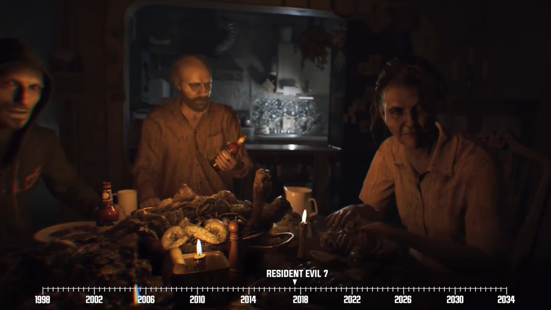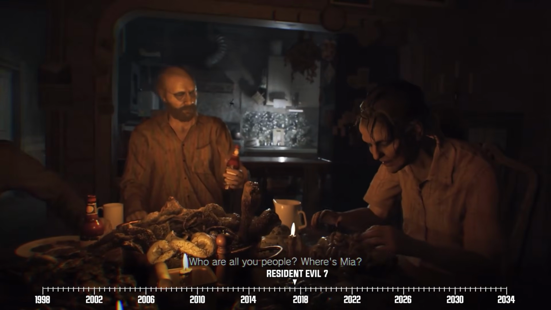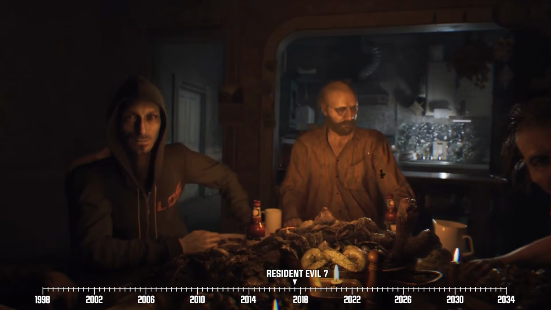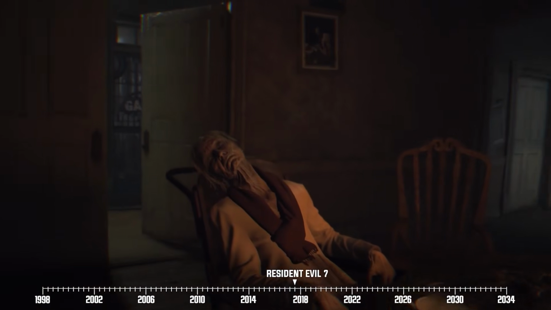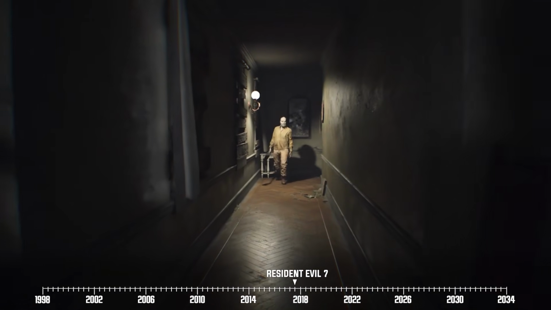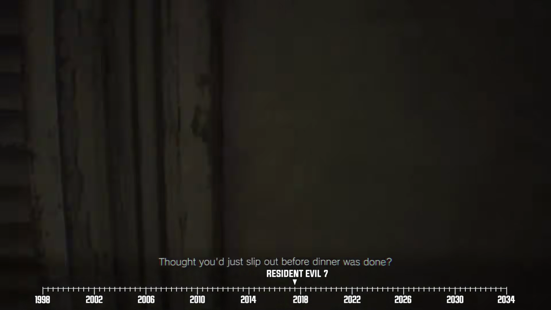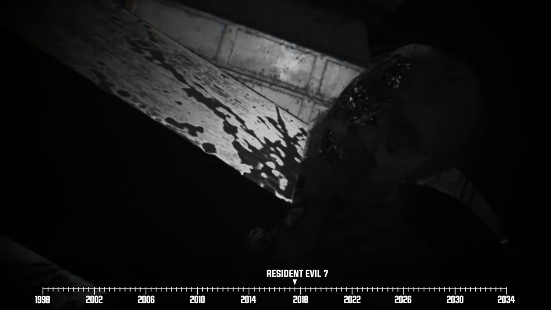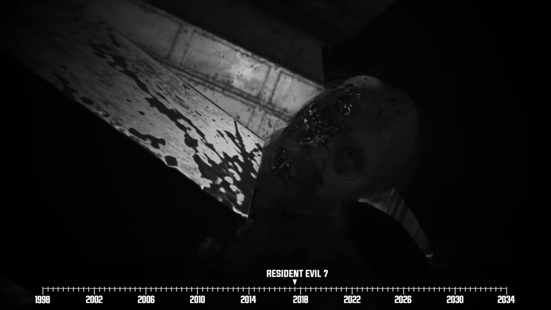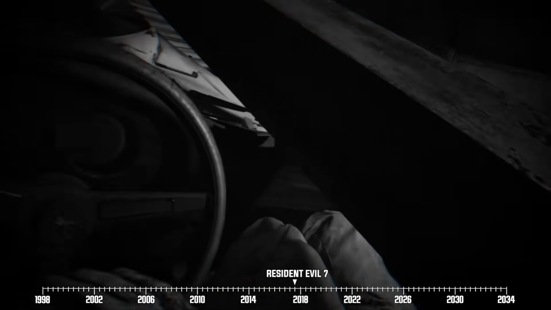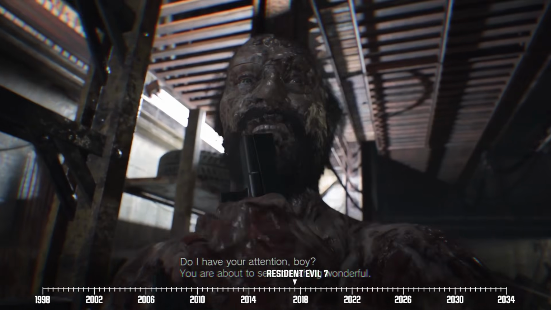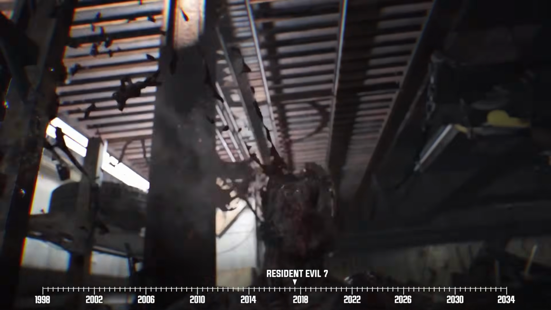Weirdly enough, the Baker family has one peculiar addition to their ranks that wasn't present before: an old lady in a wheelchair. Ethan attempts to make his escape from the house, but Jack keeps trying to stop him. What's more is that our hero witnesses firsthand that Jack has the ability to heal and regenerate from physical injury, ranging from minor cuts to being literally shot in the face.